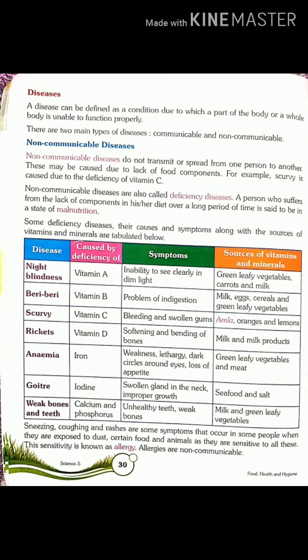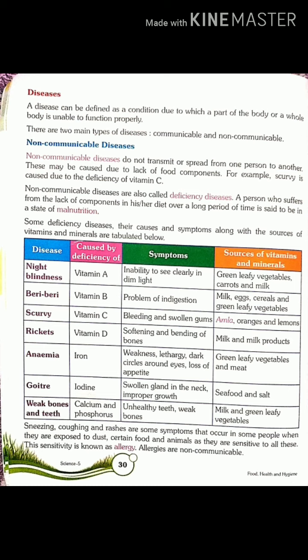Fourth is rickets. This disease is caused due to the deficiency of vitamin D. The symptoms of rickets are softening and bending of bones. It is cured by overcoming the deficiency of vitamin D by taking milk and milk products.